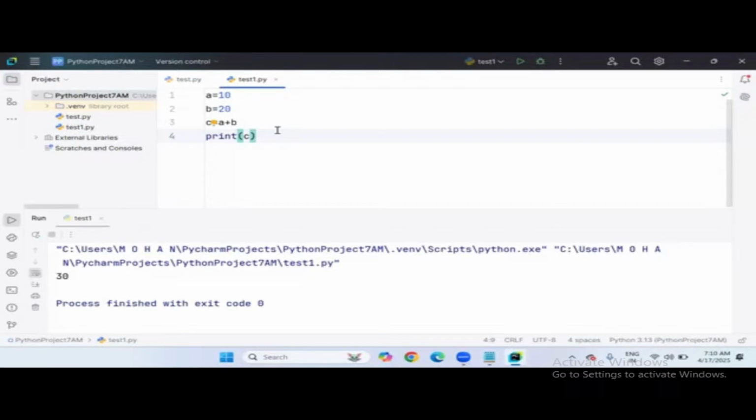PEP means Python Enhancement Proposal. They give some proposals to developers to maintain the code clearly and neatly in real-time development by following PEP standards. Even though this program gives a result, it doesn't mean that it is following the Python standard. How do you know? Simply place the mouse pointer on the equal to symbol. It shows a warning. Look at this, PEP 8, E225: missing whitespace around operator.